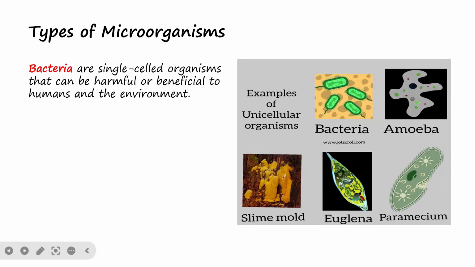Some of them can be harmful, like Salmonella typhi, Clostridium tetani, and Vibrio cholerae, which are examples of single-cell bacteria that can cause disease in our body. And some of these microorganisms are beneficial to humans and the environment. For example, Lactobacillus is a bacterium used in yogurt production.